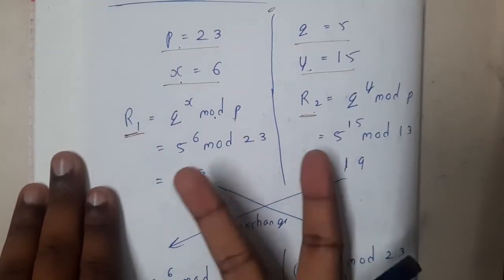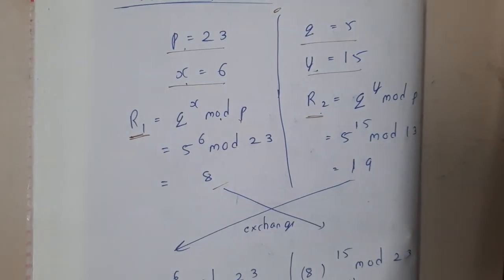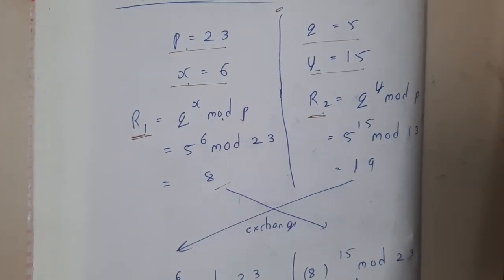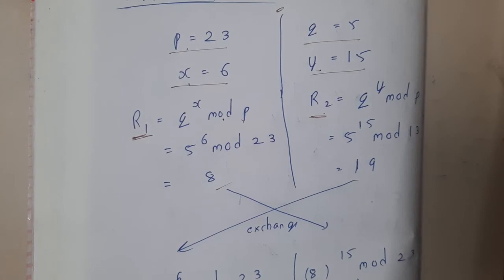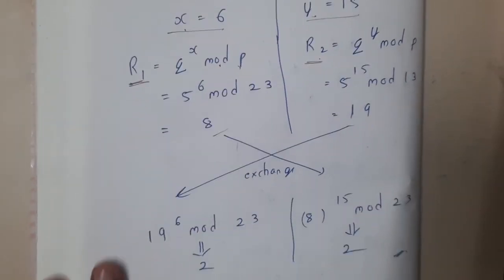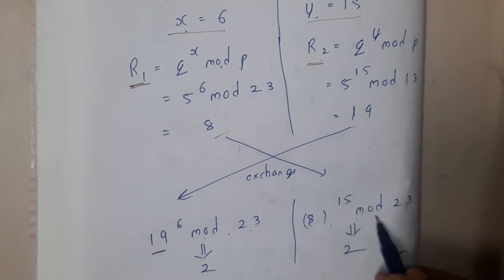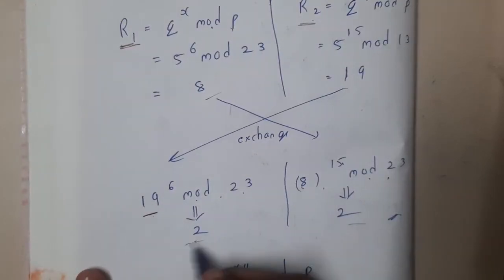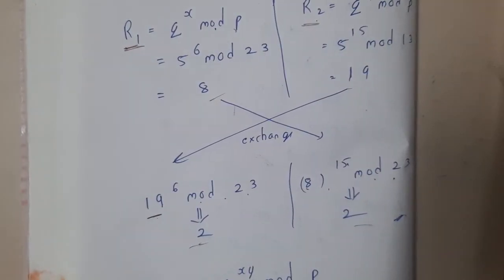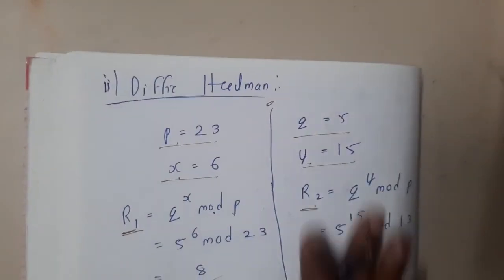Basically these two values are something like keys, guys. If you recall, we discussed key exchange. Whenever we want to use the same key or different keys, we need to exchange those keys to unlock, so that is the reason we exchange them. If the value we want to send is 19, then 19 power 6 mod 23 and 8 power 15 mod 23, and we got 2 as a result. So the original message which we want to send is 2. It's quite an interesting method, guys. This is the concept of the Diffie-Hellman algorithm.